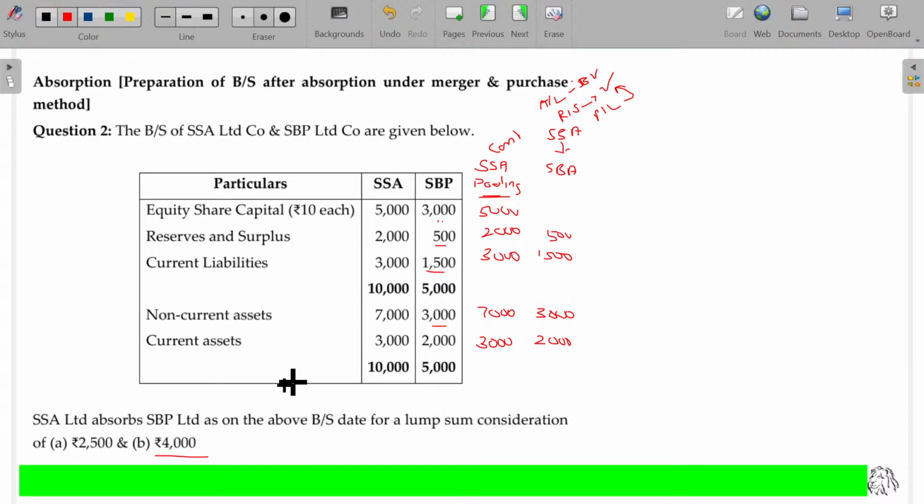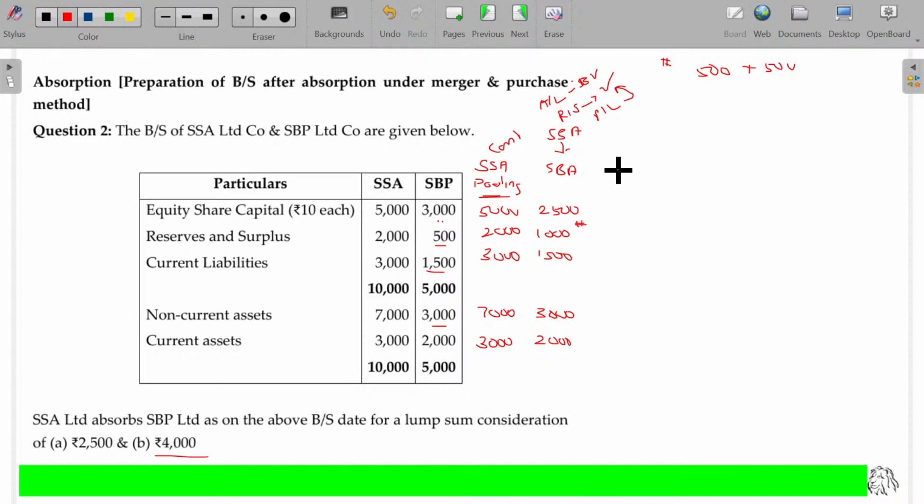For 3,000 rupees, we are offering 2,500. Because of that, we saved 500 rupees. That 500 can also be merged with this. Is that clear? How do I get it? Their profit being 500 already existing, because of offering a lower equity share capital for their equity share capital, another gain of 500 is there, so 1,000. The 1,000 will be named as reserves and surplus only. Under which method? Pooling of interest method. Under the pooling of interest method, we are maintaining all the things as they are.